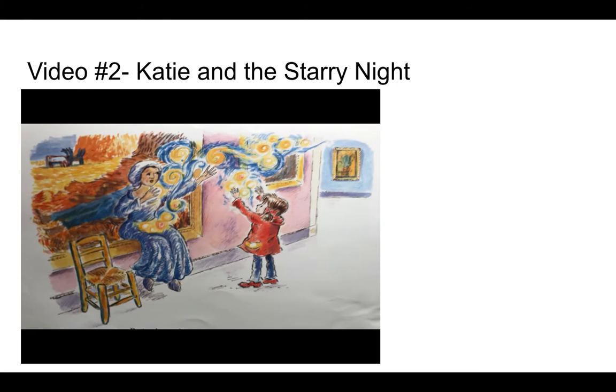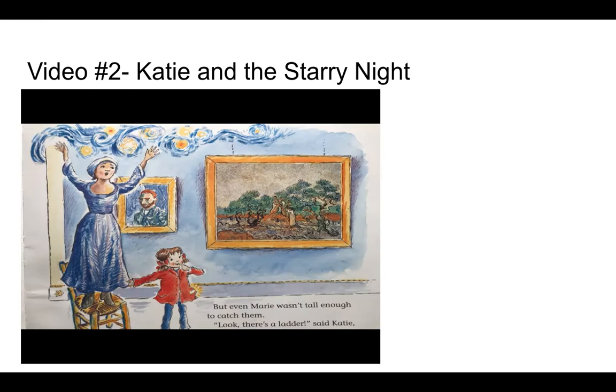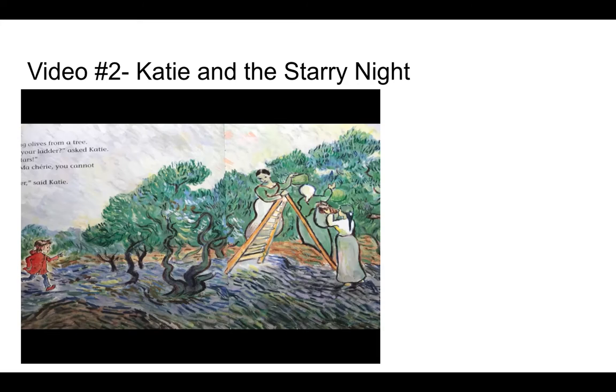But when they jumped back into the gallery, the spinning stars slipped through their fingers once again. "We must get them back in their painting before the gallery guard sees they're missing," said Marie. But even Marie wasn't tall enough to catch them. "Look, there's a ladder," said Katie, spotting a picture called the Olive Grove. She quickly clambered through the frame. Women were gathering olives from a tree. "Please, can I borrow your ladder?" asked Katie. "I have to catch some stars." The ladies laughed. "Ma chérie, you cannot catch stars." "You can with a ladder," said Katie. "Come and help me."